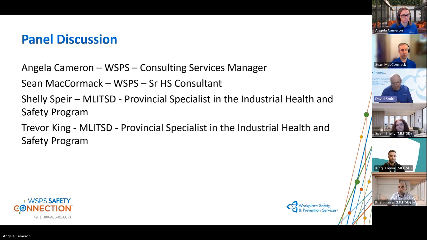So with that said, and I'm thinking along the lines of parking lots and pedestrian safety, is there anything that organizations should be aware of or even consider if they're working with EVs, like if they're repairing them and they want to start moving these vehicles around the shop or driving around? Because of the fact that they are silent, are there any precautions that they should be looking into or even considering moving forward? So maybe Fazil, or Trevor, I was going to say I can start too if you'd like. Okay, yes, please.